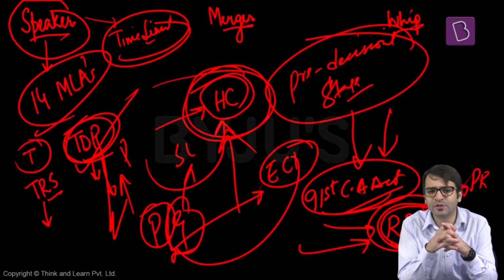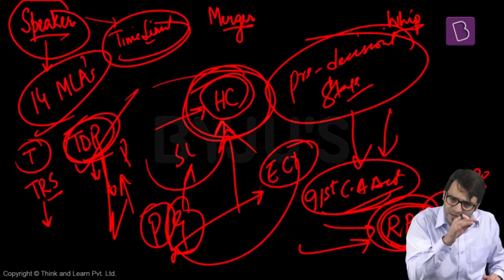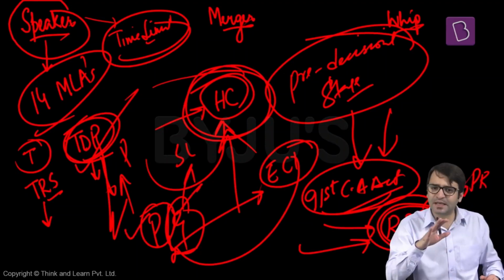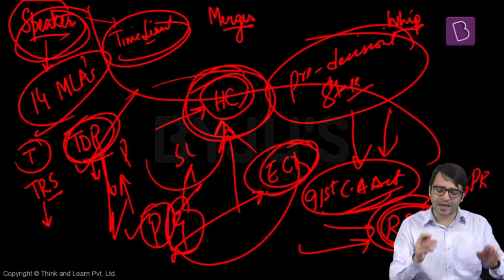Why can't we have a similar provision in case of the anti-defection law as well? Instead of giving the power to the Speaker to decide on the question of disqualification, we should entrust this responsibility to the President and the governor, and the President and the governor shall take the decision on the basis of the report submitted by the Election Commission of India. Significant reform. So now this aspect of the Speaker is done. Let's look at the merger.